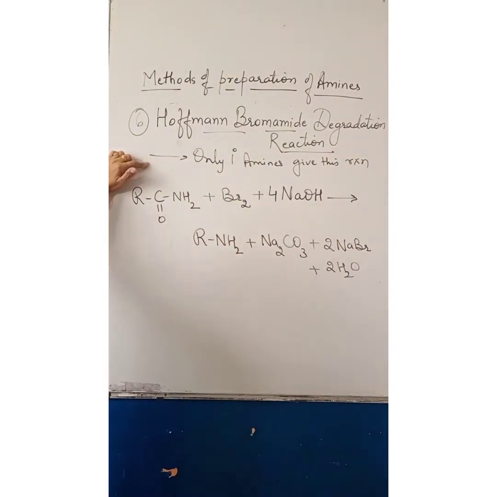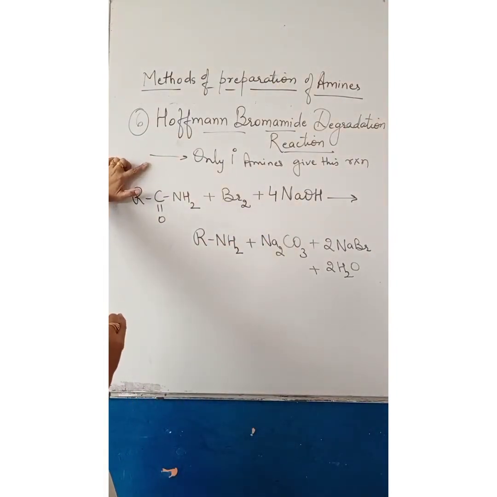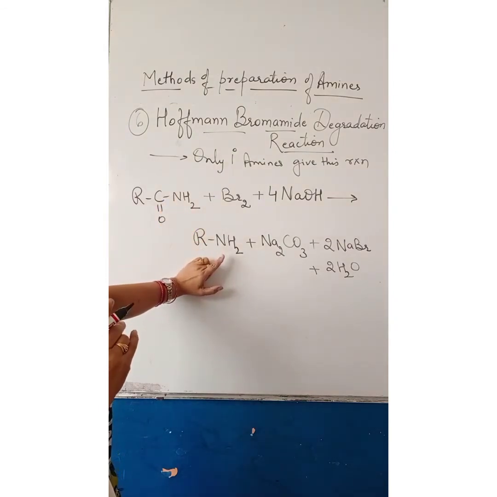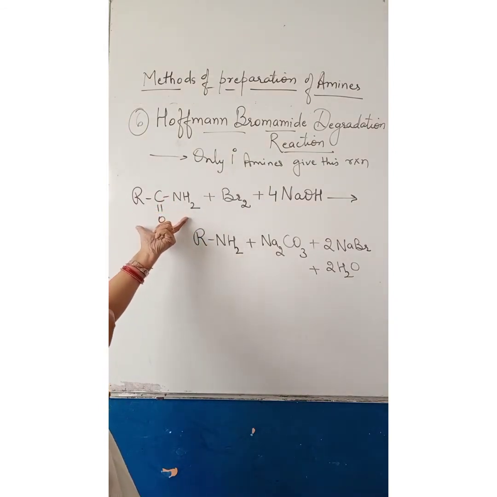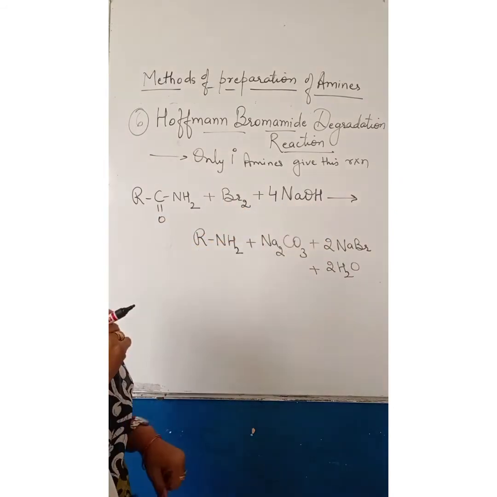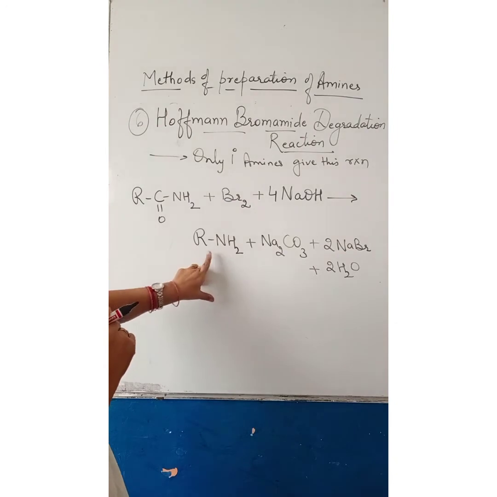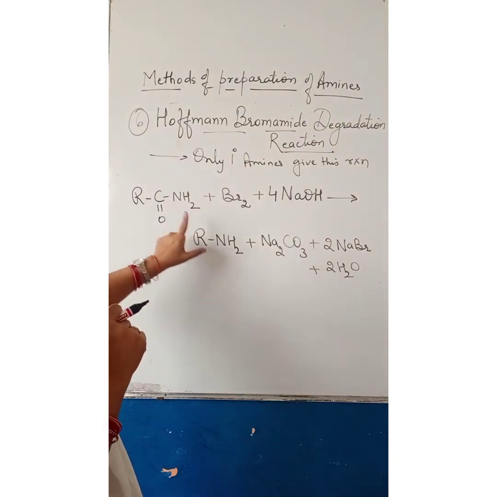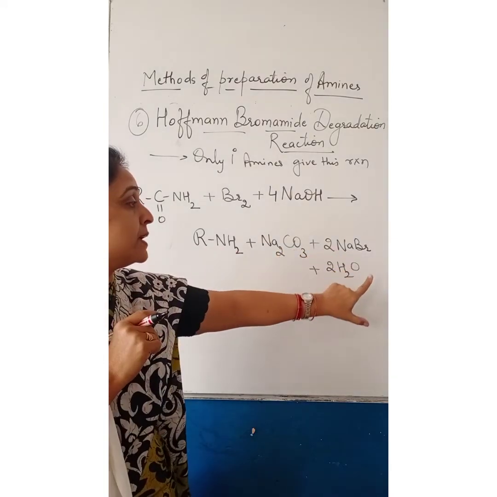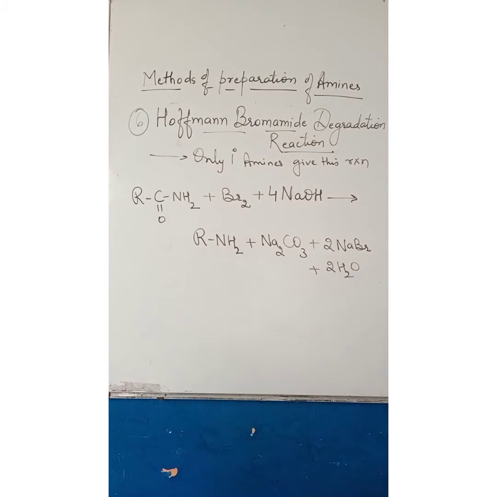In this reaction, you will notice that we get the amine with 1 carbon atom less than the amide. Amide is reacted with bromine in presence of NaOH to form amine, which is 1 carbon atom less than the amide, plus Na2CO3 plus NaBr plus water.